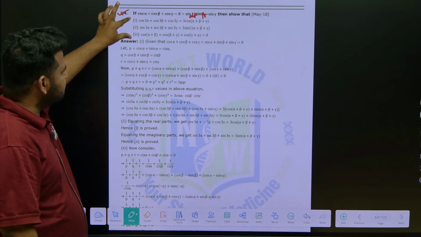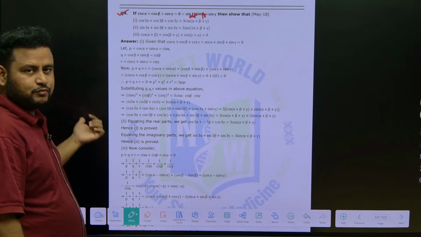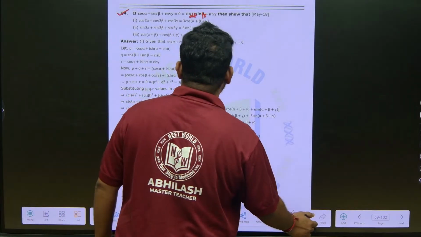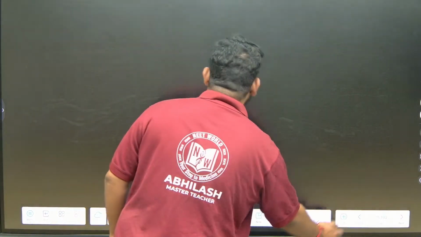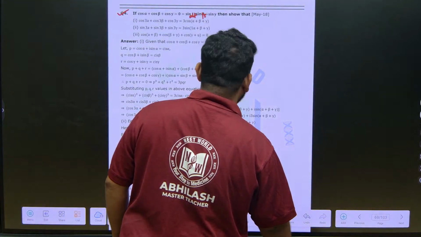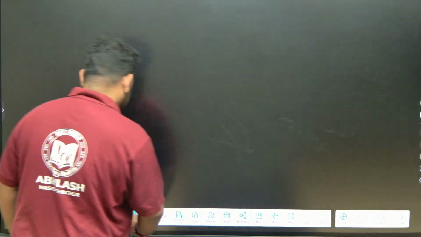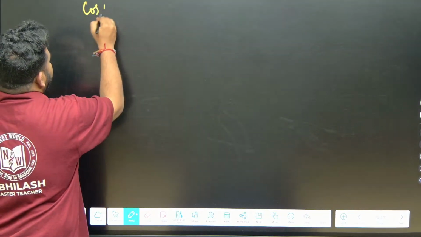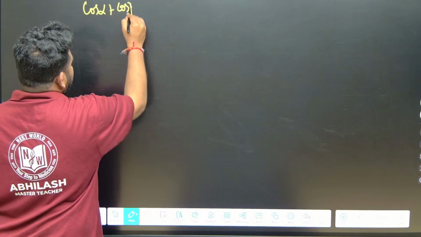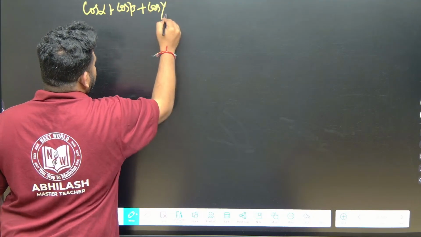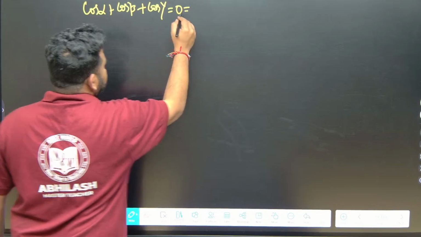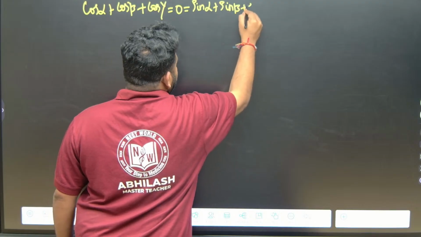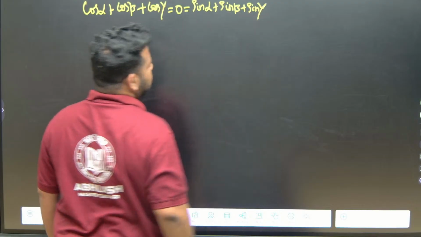So we have to prove this, and in the previous question we have to prove whatever is asked. Let us write the question first. What have they given us? They have given us that cos alpha plus cos beta plus cos gamma is equal to 0, and sin alpha plus sin beta plus sin gamma is also equal to 0.